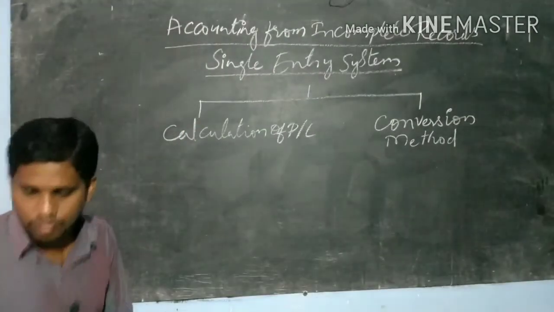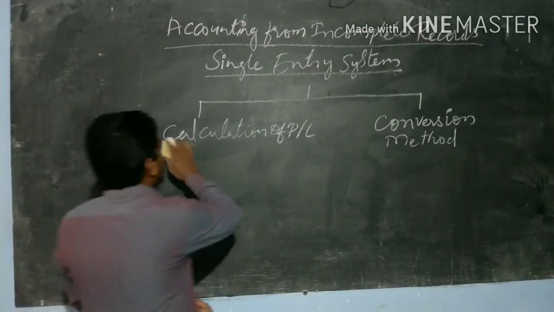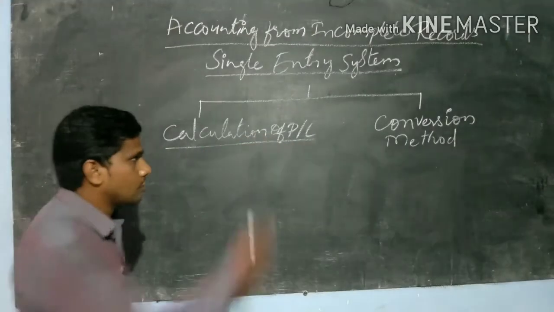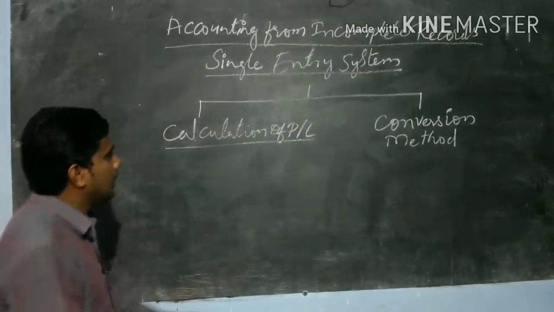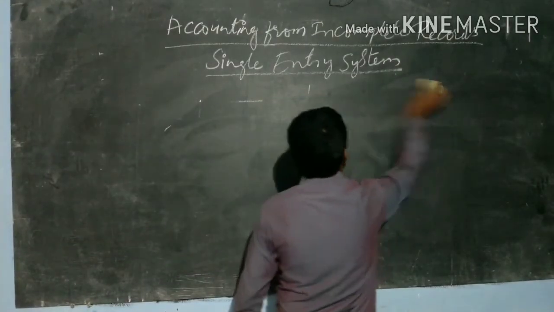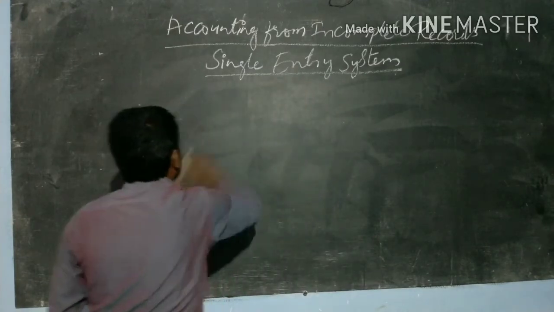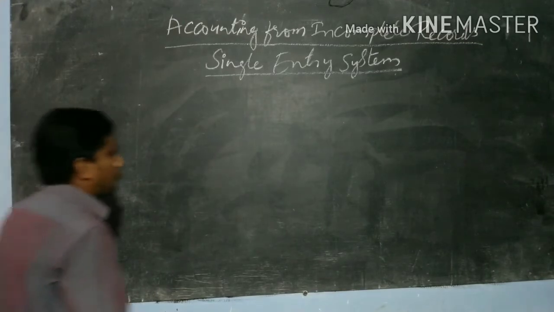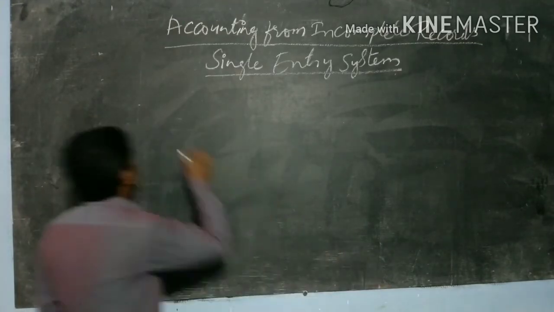So how will we calculate? In intermediate you have only calculation of profit or loss, not the conversion method. So we will go for the calculation of profit under the single entry system. For this we have one formula.